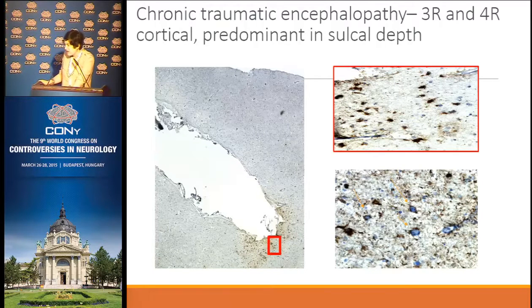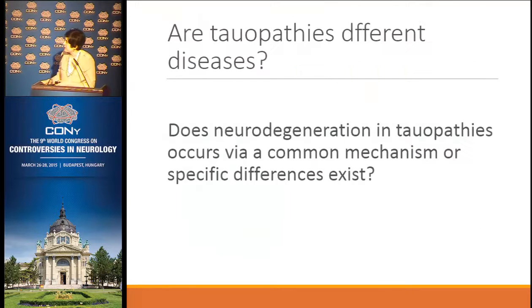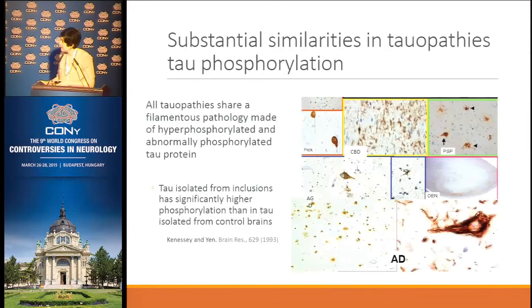It was described around 5 years ago, and now we are hearing much more about it because as we learn how to identify this, as pathologists, we can really classify these cases. And it has this tau, especially in the depth of the sulcus, around the vessels, and a lot of glial changes, especially on the surface of the cortex. And so again, we talk a lot about tauopathies and how we can distinguish them, but although they are distinctive in the way they are distributed in the brain or the kind of cells they affect, are there common mechanisms that allow us to call them a spectrum?